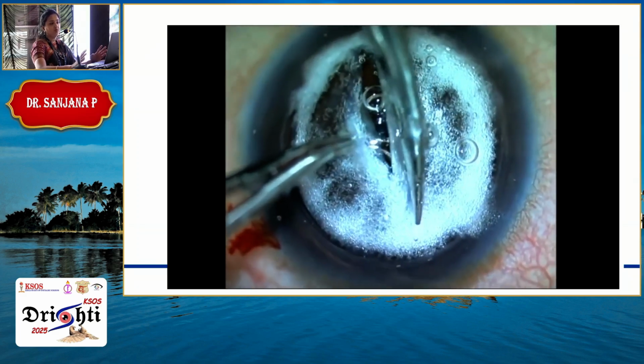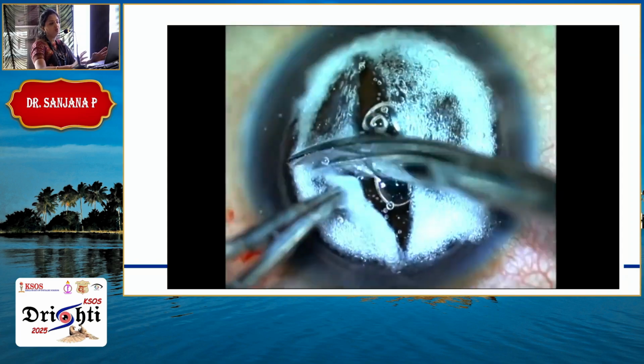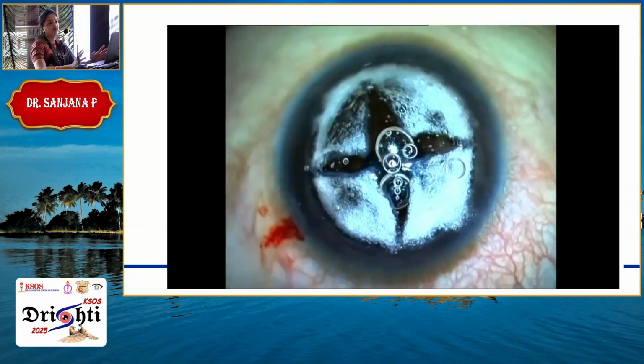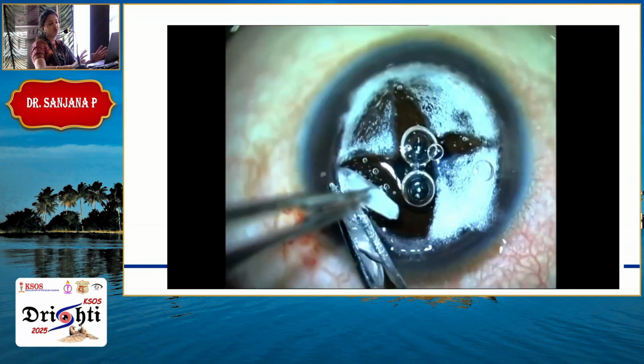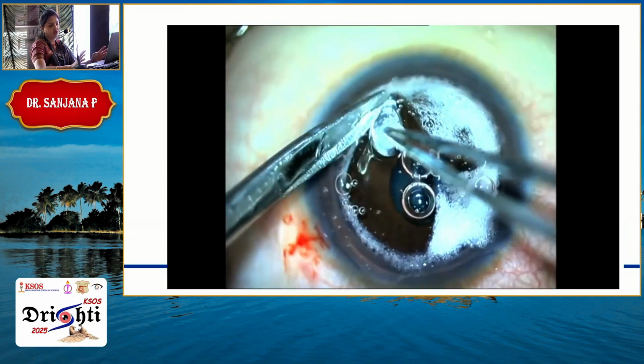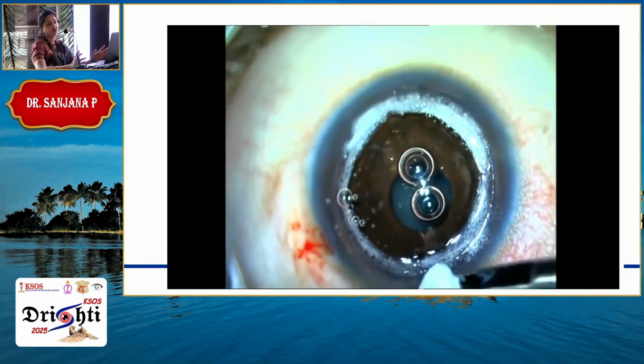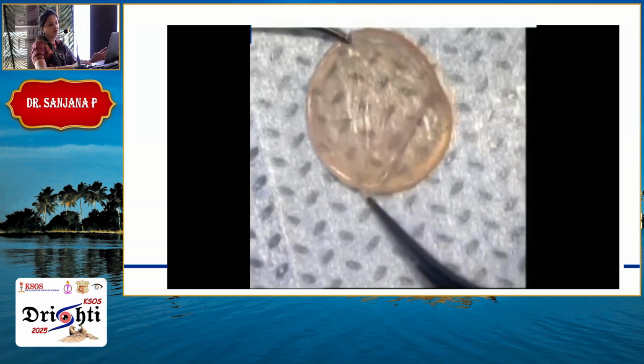Since this was a type 1 bubble, you are more confident because the Dua's layer is very, very taut and the chance of rupture is very, very minimal. If it is a type 2 bubble, this dissection has to be handled with utmost care. If it is a peripheral perforation, you can still continue, but if the Descemet's membrane ruptures in the center, please convert the case. Once that is done, the endothelium is removed, the Descemet membrane endothelium is removed, and the donor